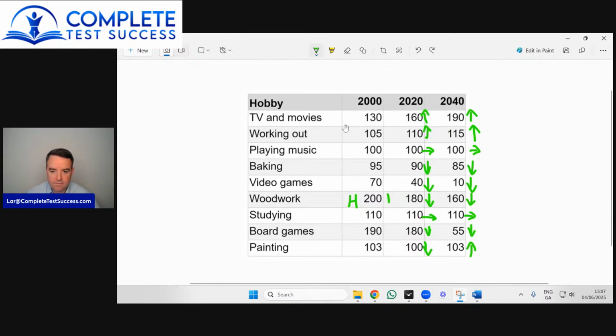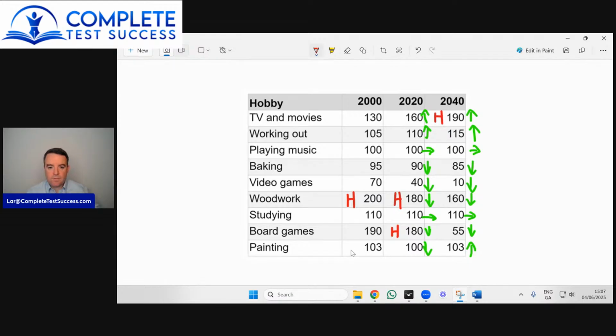Hang on, let me do this in a different color. It'll be easier to follow. Okay, so the highest in 2000 was woodwork. That's true. The highest in 2020 is woodwork and board games. So those are equal. And then in 2040, we have TV and movies has the highest figure.